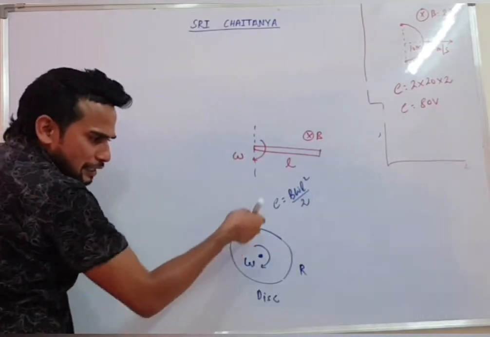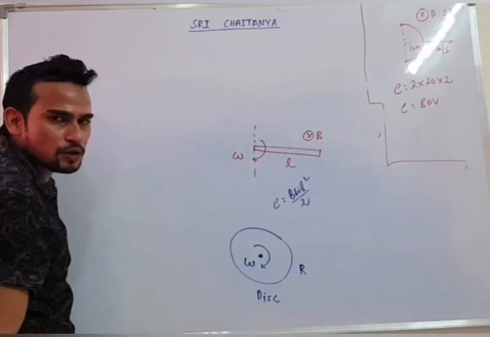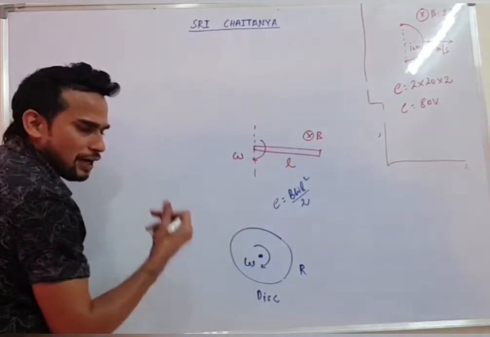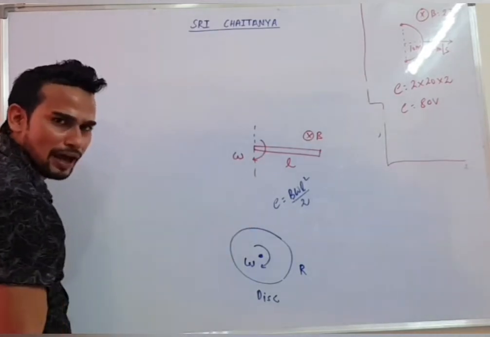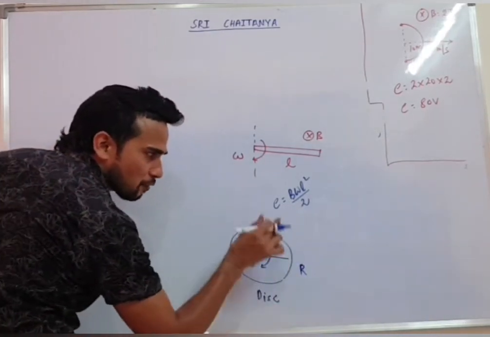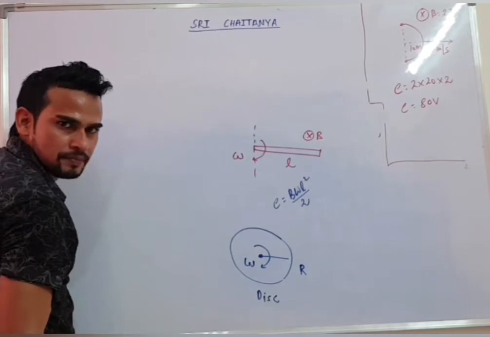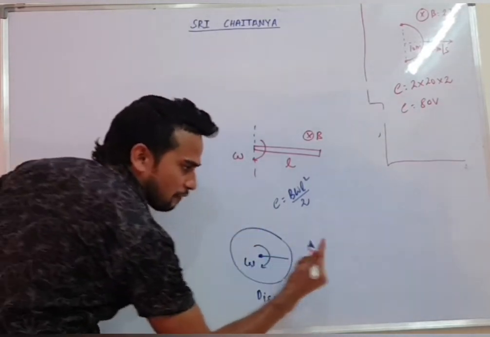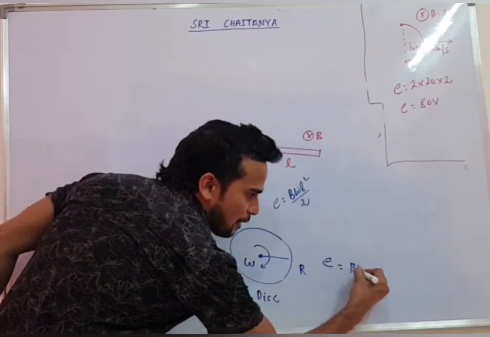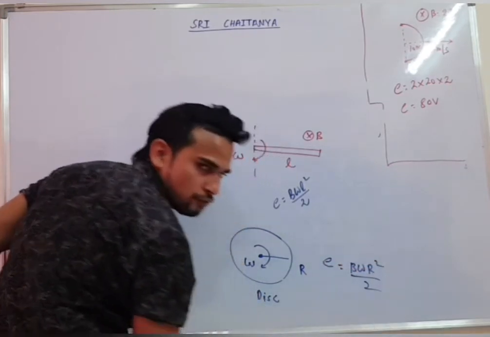So you can think this disc is made up of an infinite number of spokes. Each spoke will generate EMF B omega L square by 2. In place of L, R will come, because the length of each spoke is equal to the radius. And all these spokes are connected in parallel. So E net will be B omega R square by 2.